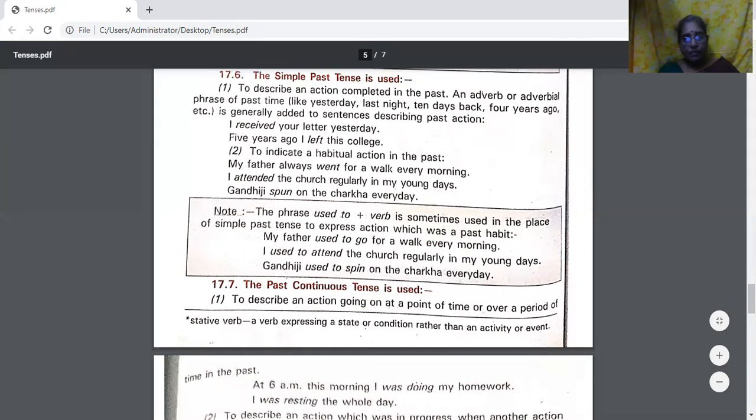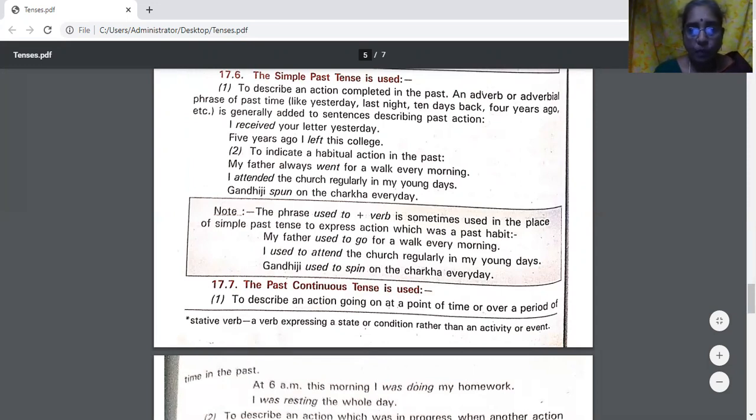My father always went for a walk every morning. Went for a walk. Went is the verb which tells that it is a past action. I attended the church regularly in my young days. I attended, past form of the verb. Gandhiji spun on the charkha every day. Spun is again a past form.